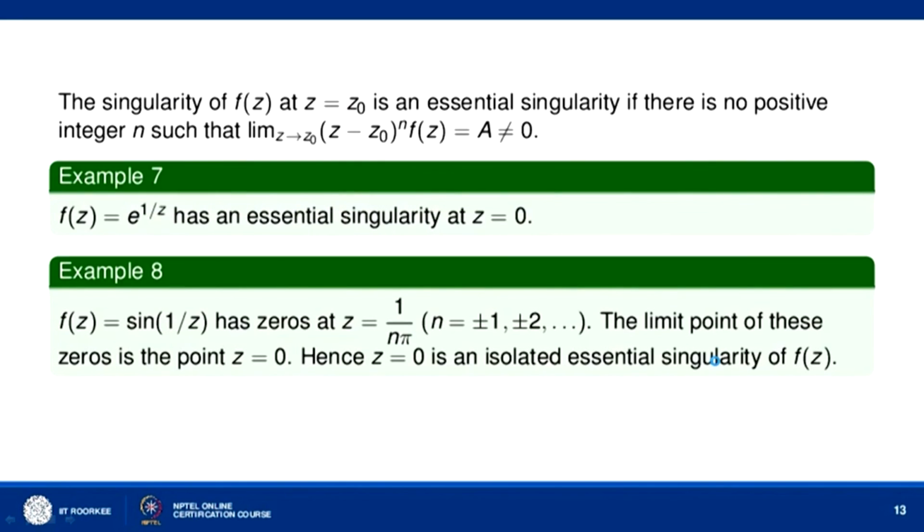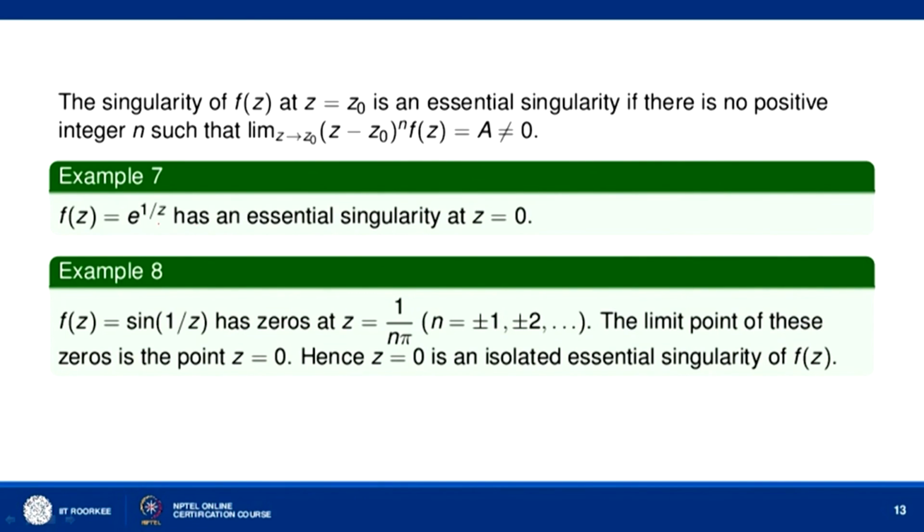So, the singularity of f z at z equal to z naught is called an essential singularity if there is no positive integer n such that limit z tends to z naught, z minus z naught to the power n, f z is equal to a. For example, if you take f z equal to e to the power 1 by z, it has an essential singularity at z equal to 0.